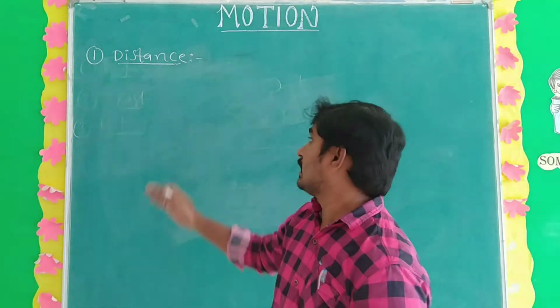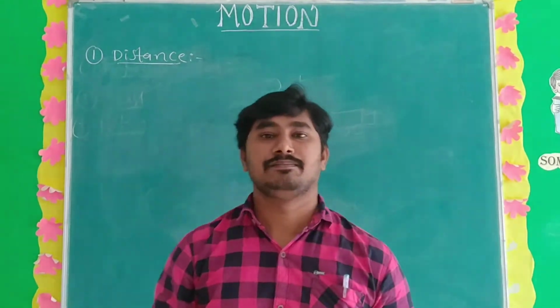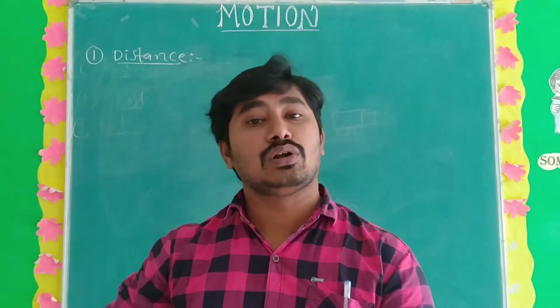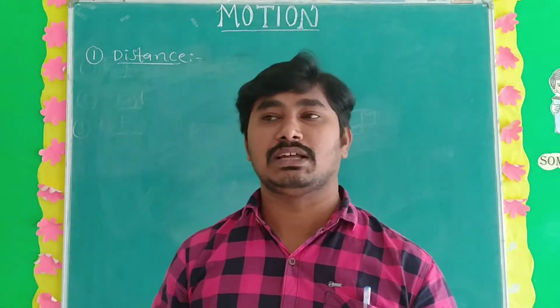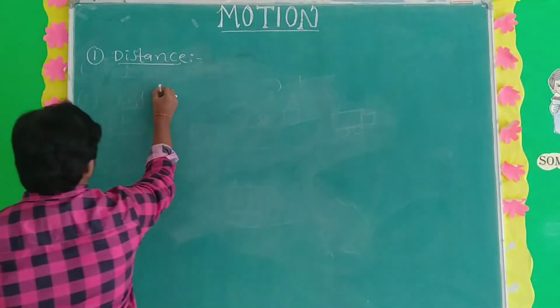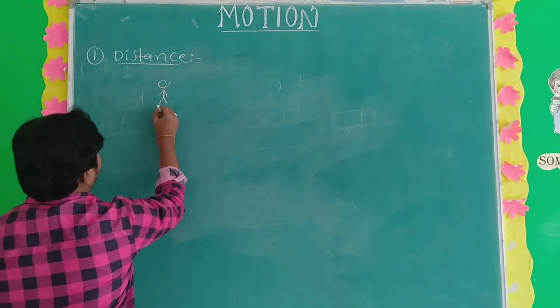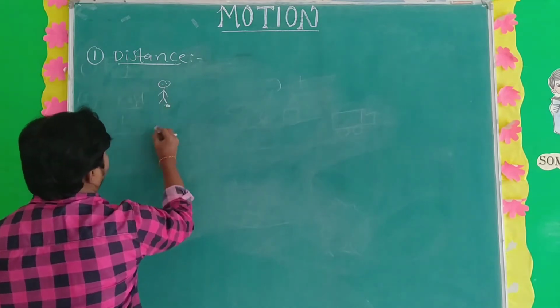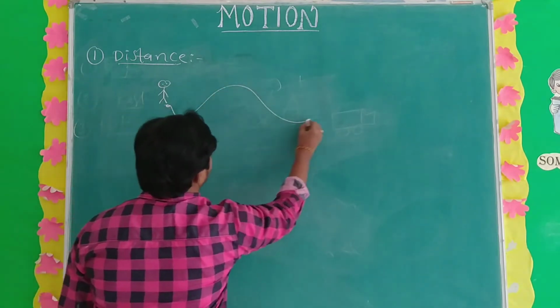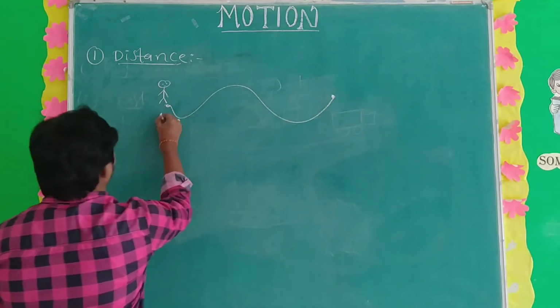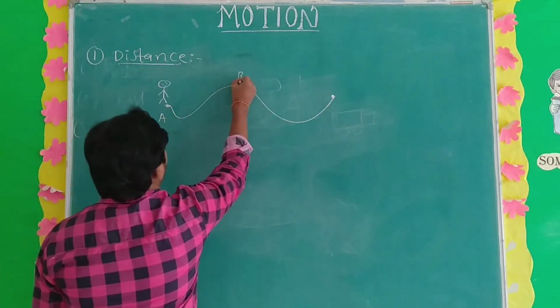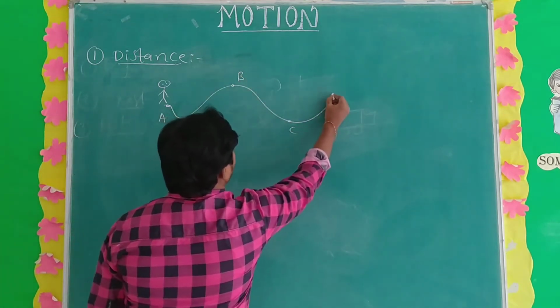Here, what is meant by distance? Distance is nothing but the total length of the path. See here, one person starts from here, the starting point, and travels like this, A, B, C and D.